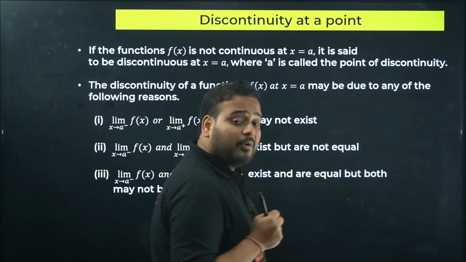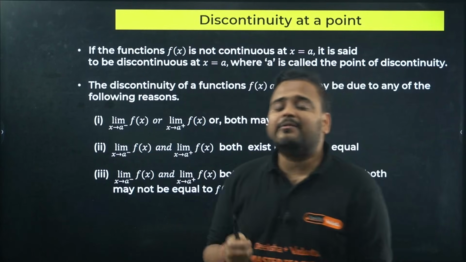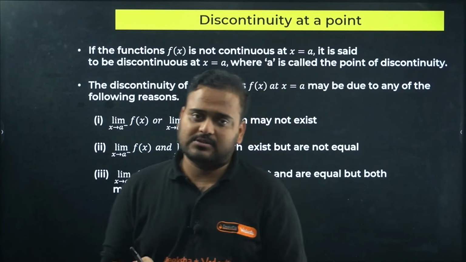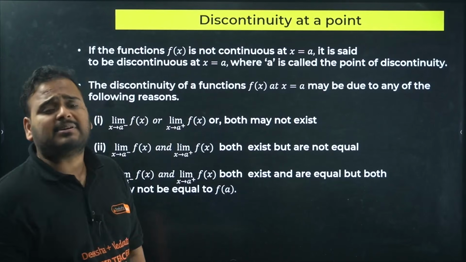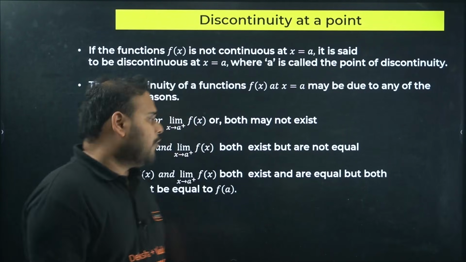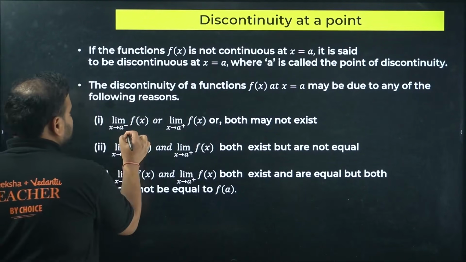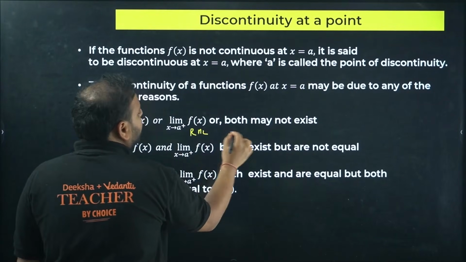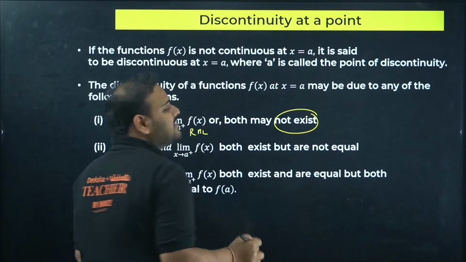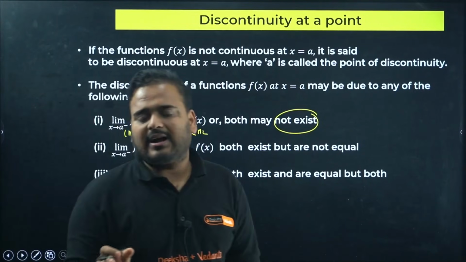Then what about discontinuity? When can we call a given function discontinuous? Whatever reasons there are to not follow the statement we mentioned in continuity. One of them: the LHL or RHL may not exist, meaning the LHL is not finite or the RHL is not finite.